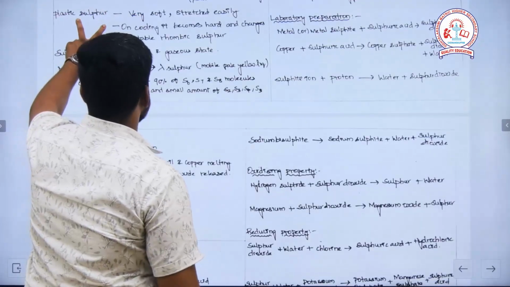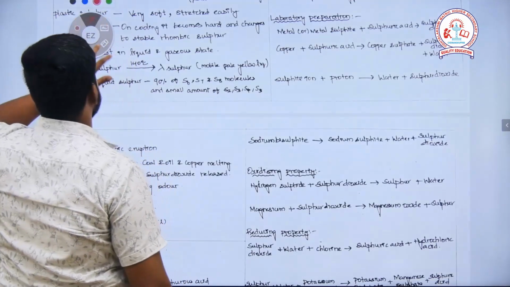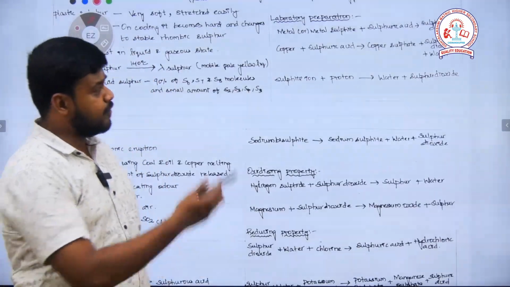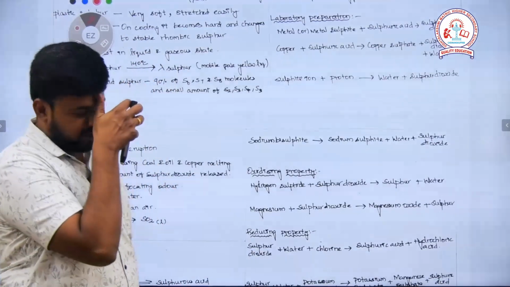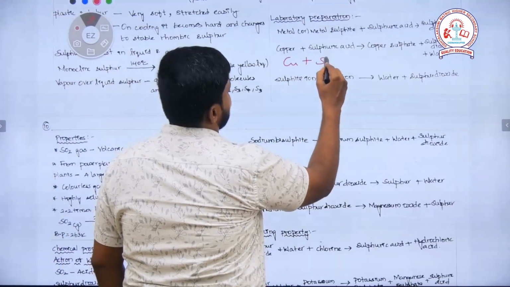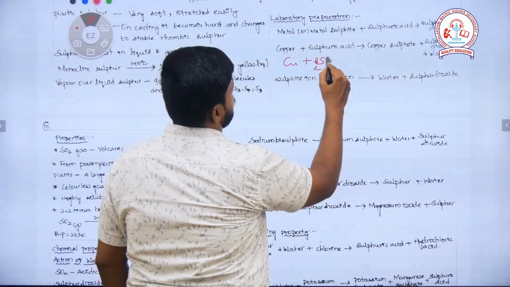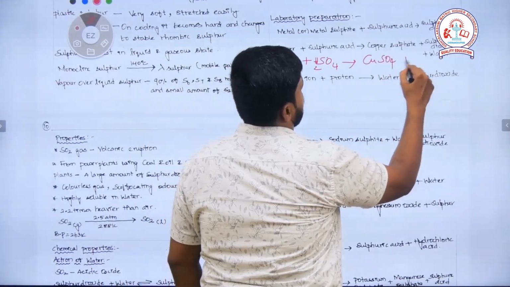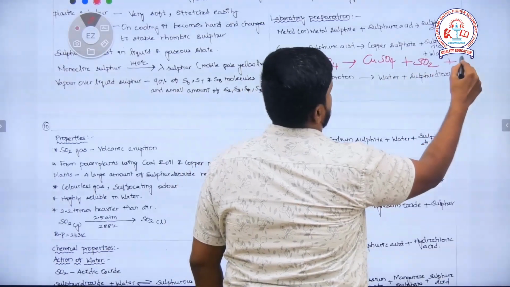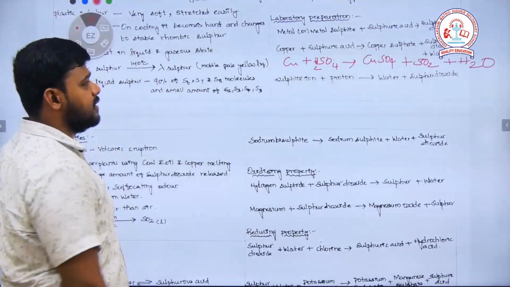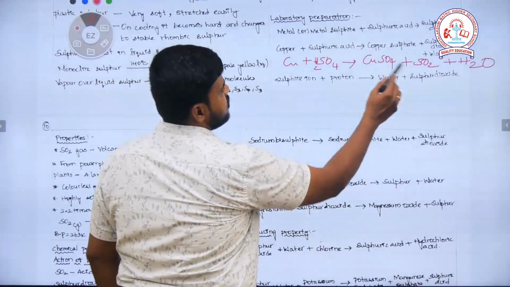Then the laboratory preparation includes the reaction between sulfuric acid and a metal. When a metal or metal sulfide reacts with sulfuric acid, the resultant product will give sulfur dioxide as a byproduct. Copper reacts with sulfuric acid H2SO4 to form copper sulfate CuSO4 plus sulfur dioxide plus water. To balance, here it is 2 sulfur.